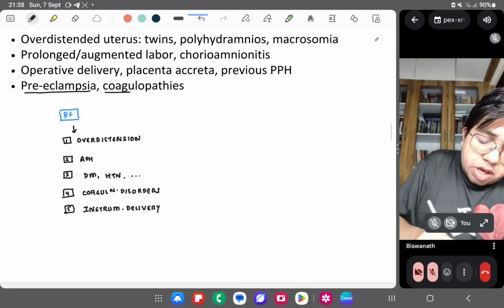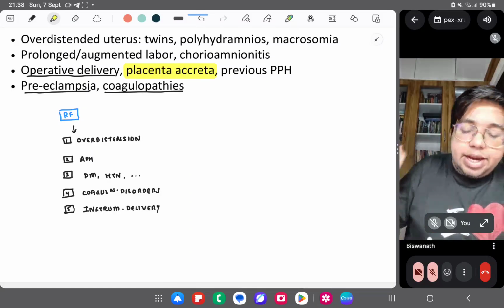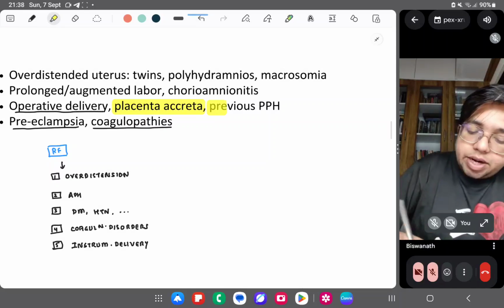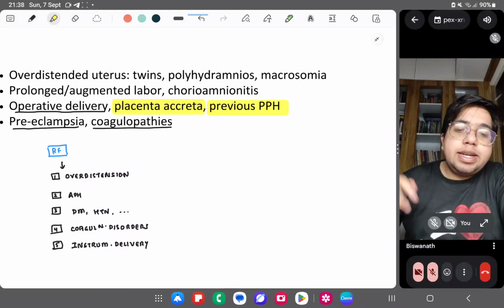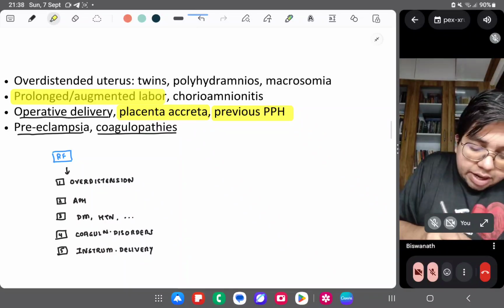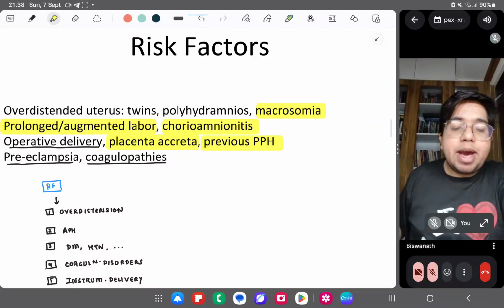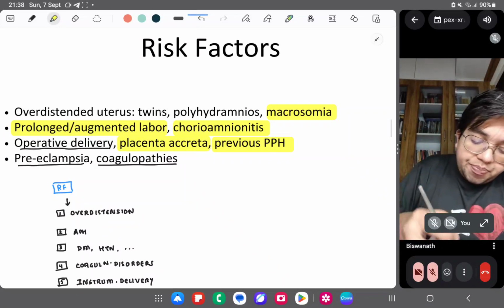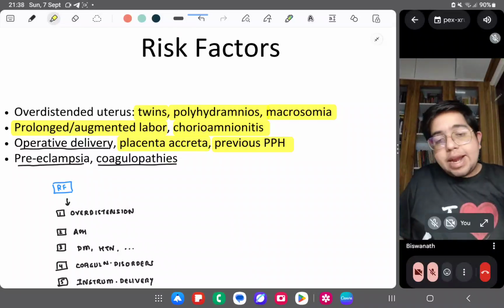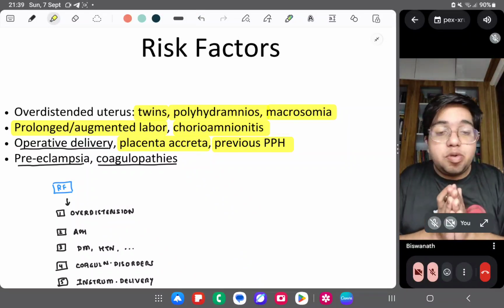Preeclampsia, I told you. Coagulopathies, operative delivery, placenta accreta spectrum. There is a spectrum, right? PAS, placenta accreta spectrum. Previous PPH increases the risk of subsequent PPH. Prolonged or augmented labor, chorioamnionitis, macrosomia. Macrosomia is an important risk factor, right? Twins and polyhydramnios. Polyhydramnios, macrosomia, and twins are basically distending the uterus more.